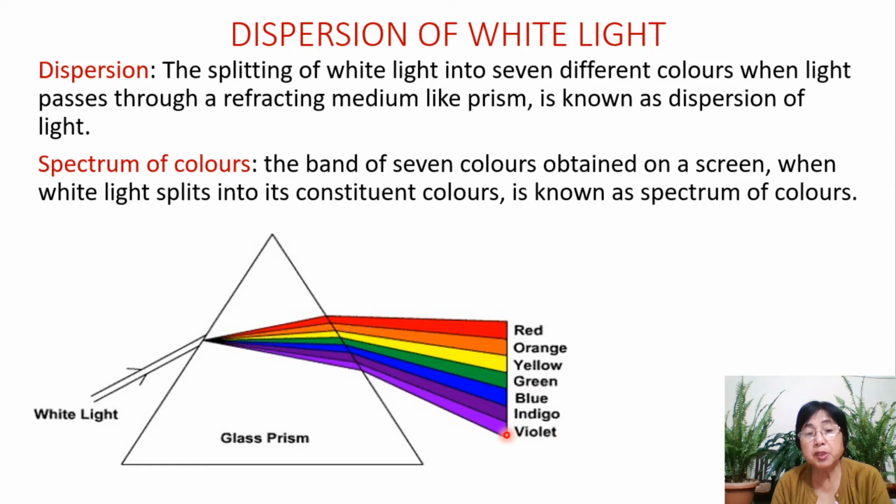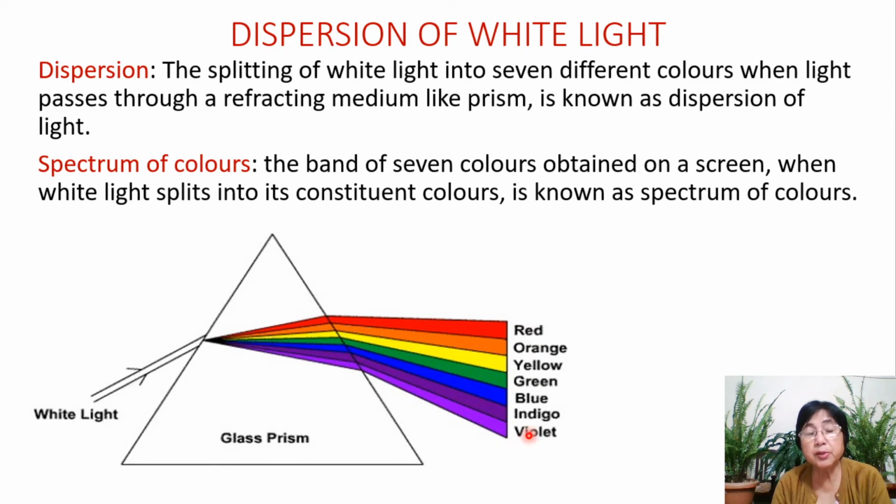Violet at the bottommost, then we get indigo, then blue, then green, then yellow, then orange, then red. Violet bottommost, red topmost.